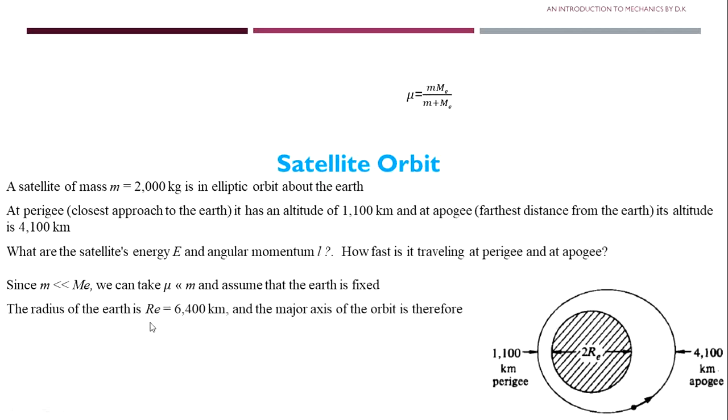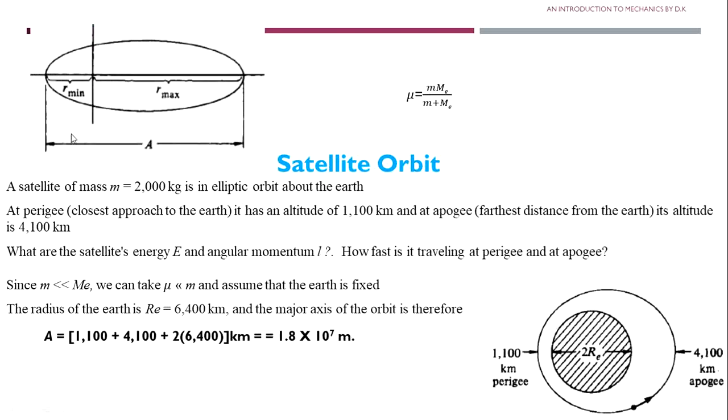The radius of the Earth, R E, is equal to 6400 kilometer, and the major axis of the orbit is therefore capital A. What is the major axis? That is the distance through the center of an ellipse from the left point to the right point.